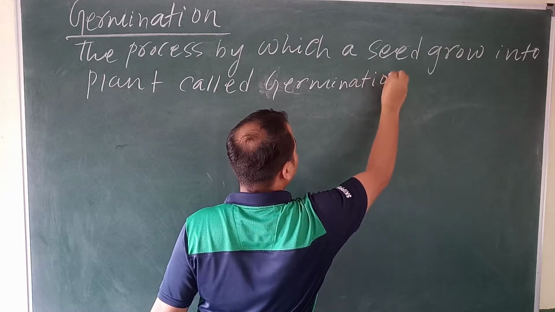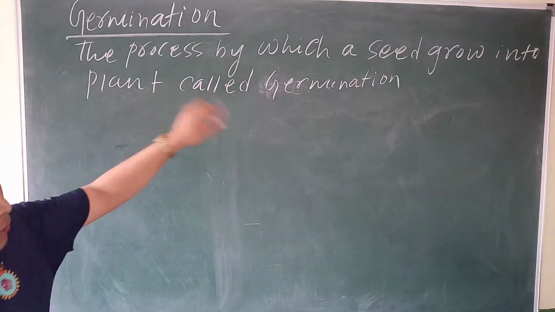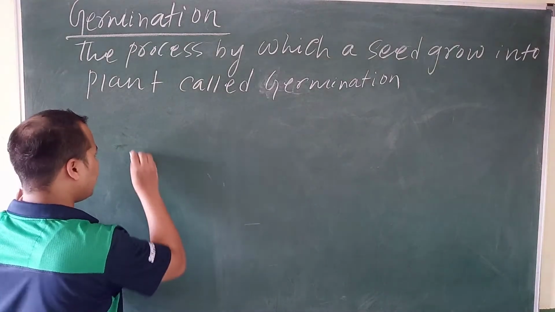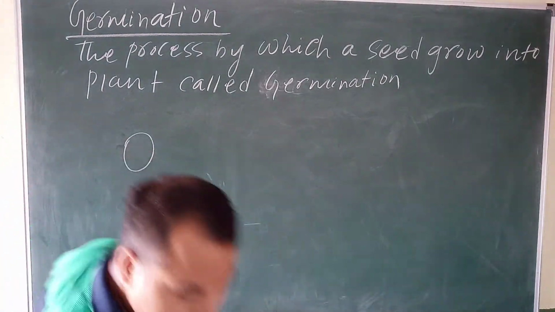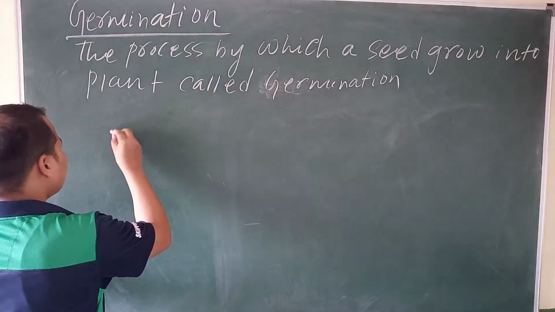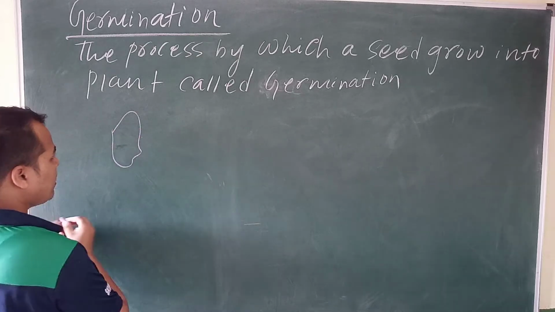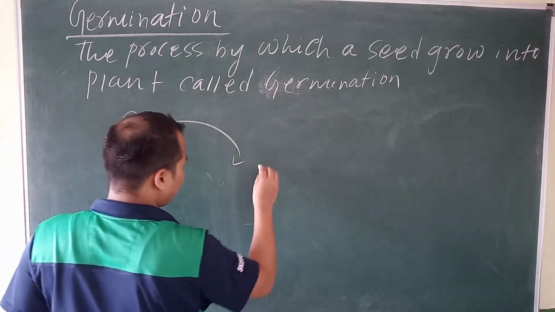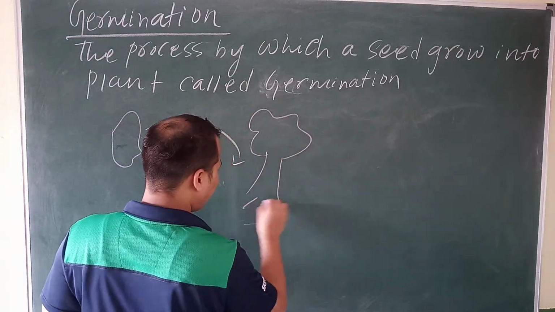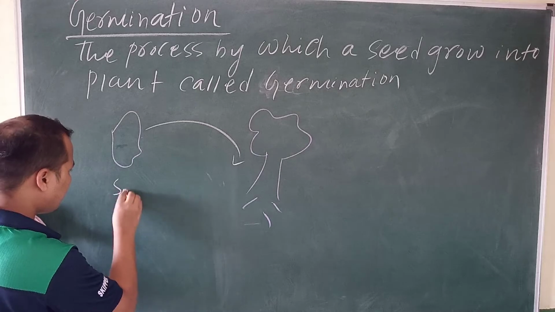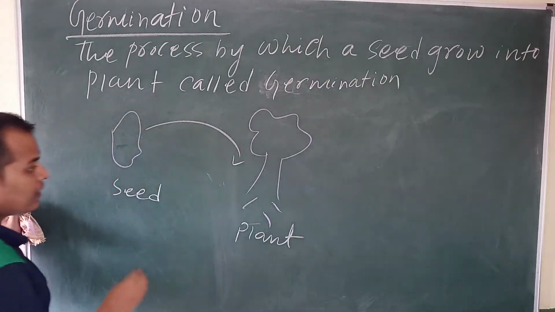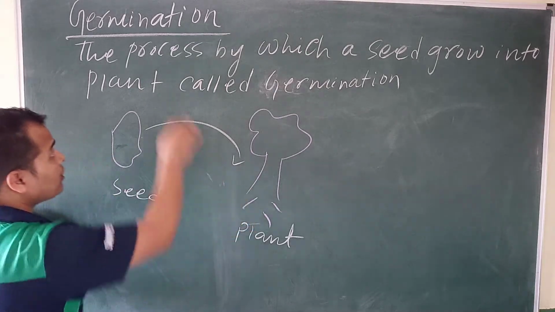So what will happen? The process by which a seed grows into a plant. Suppose this is a seed. From seed, it will grow into what? It is a plant. So this is a plant. From seed to plant is called germination.